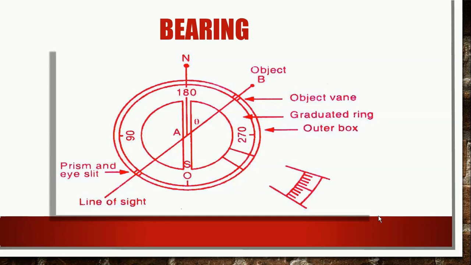As you all can see, 0 degree at south end, then there is 90 degree, 180 degree at north, and 270 degree, and at last it completes the 360 degree of the circle. So you have to bisect the object B for getting the bearing of line AB. The bearing which is obtained is directly seen through the prism.